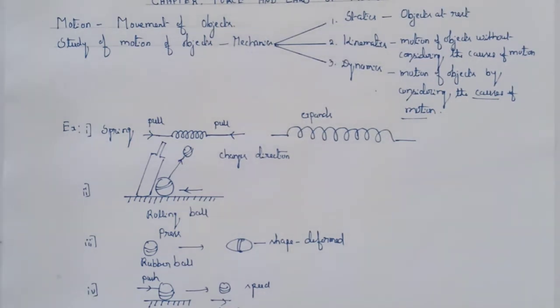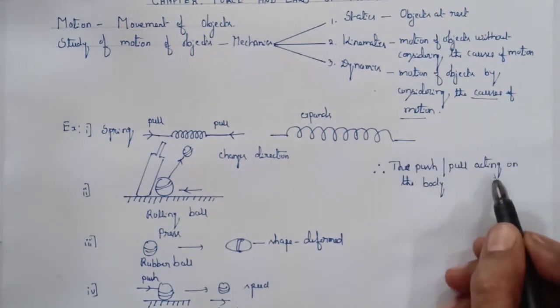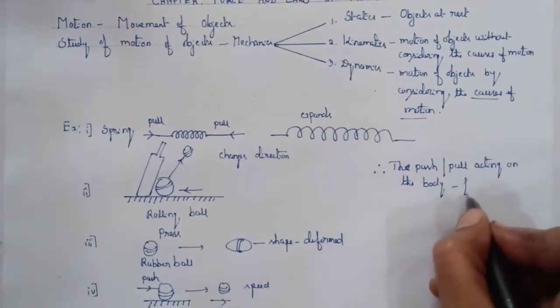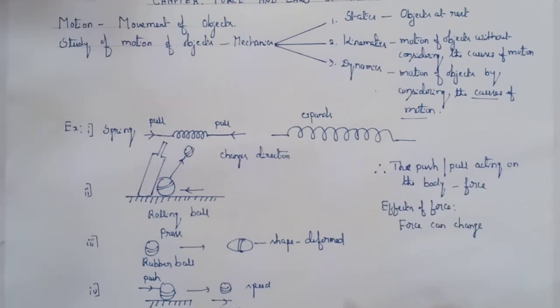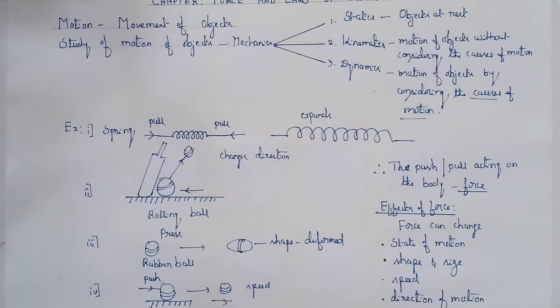From these examples, we know that the push, pull or hit acting on a body changes the speed of the body, or direction of motion of the body, or shape and size of the body. Therefore, the push or pull acting on the body is called force. Force can change the state of motion of the body, shape and size of an object, speed of an object, and direction of motion of an object. Now you know force and effects of force.